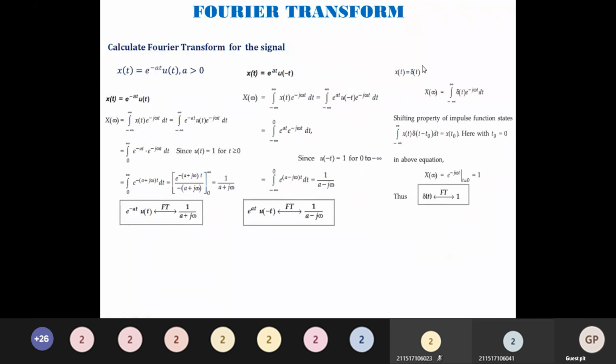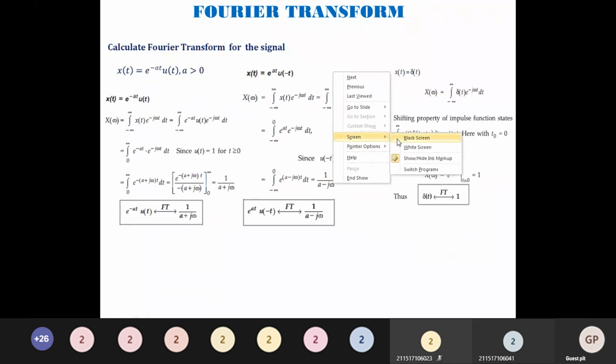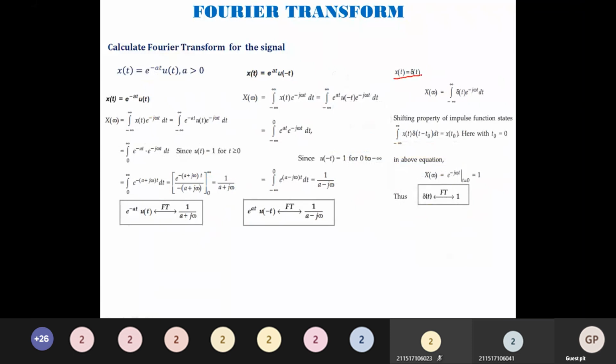Now we will see the Fourier transform of basic elementary signals. First, we will try to see what is the Fourier transform of del of t. We know earlier we can write it in this way. X of t is del of t. The formula for the Fourier transform again, X of omega is equal to integral from minus infinity to plus infinity. I am substituting here del of t e power minus j omega t dt.